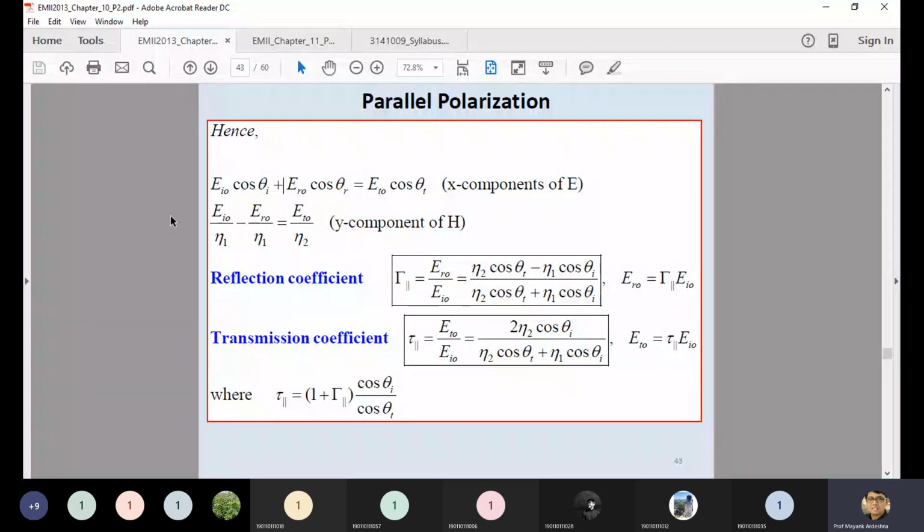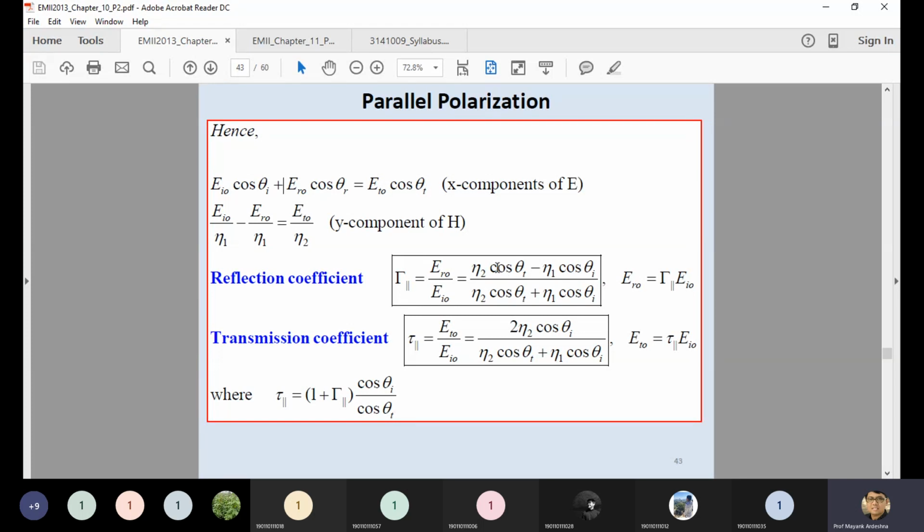And we divide with the magnetic field, which means we have to divide with eta 1. So this is another way to express the reflection coefficient as well as the transmission coefficient in terms of the angles theta i and theta t.